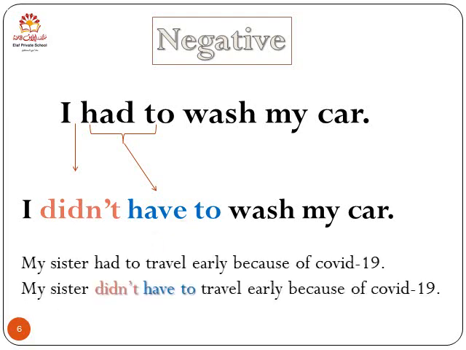Another example, my sister had to travel early because of COVID-19. COVID-19 means coronavirus. So the negative sentence of this is, my sister didn't have to travel early because of COVID-19.